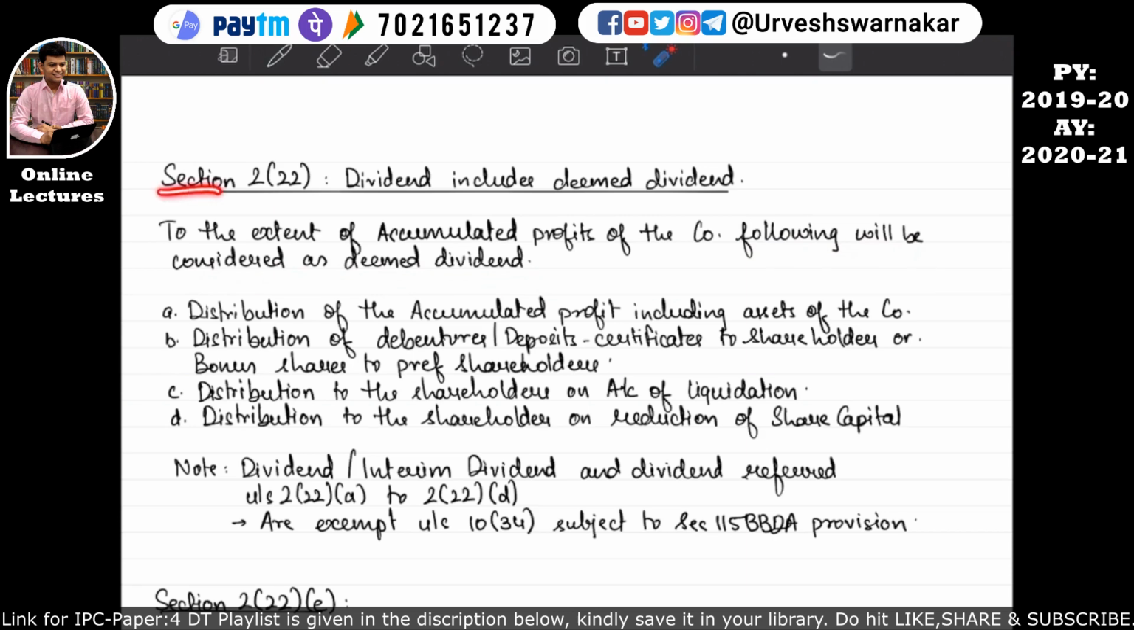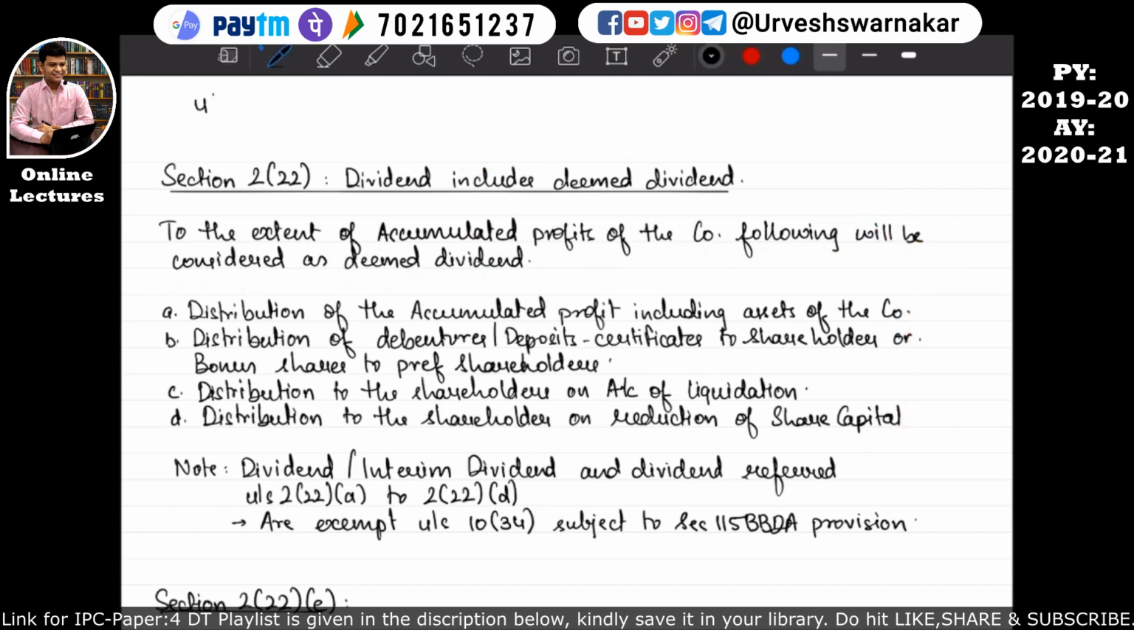So the next section, that is section 2 subsection 22 subsection C, says that if a company is distributing to the shareholders on account of the liquidation of the company, then to the extent of the accumulated profits of the company, the following will be considered as deemed dividend. I hope this is quite clear to you all. Then as per section 2 subsection 22 subsection D, if a company is trying to distribute to the shareholders on the reduction of the share capital of the company, then to the extent of the accumulated profit of the company, the following will be considered as deemed dividend. So basically deemed dividend is also considered as dividend.